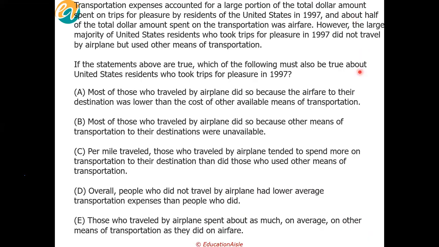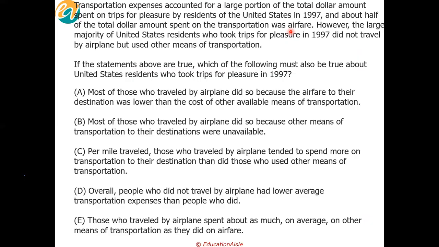But sir, in the second sentence, this talks about half of the total dollar spent on transportation was spent on airfare. Yes. So this talks about the entire USA. Yes, I can't take it individually. But if I look at it from an individual lens, maybe E is holding true.